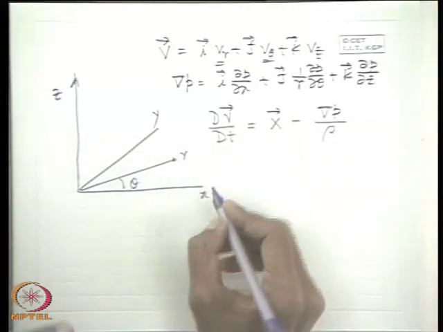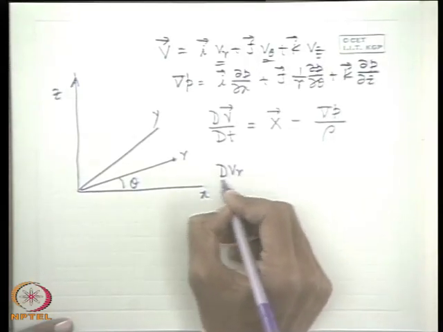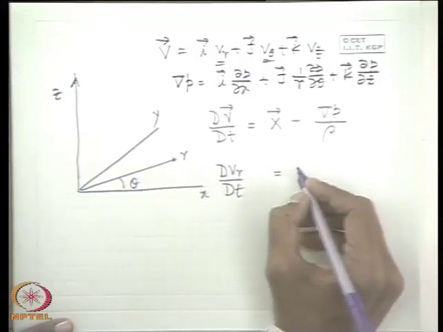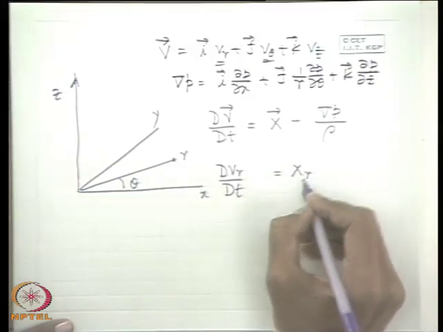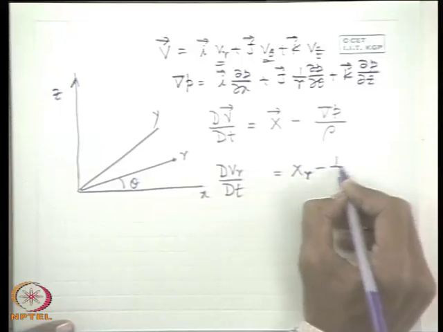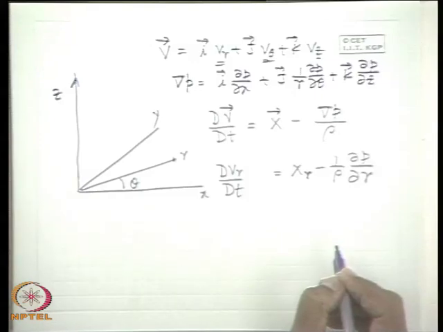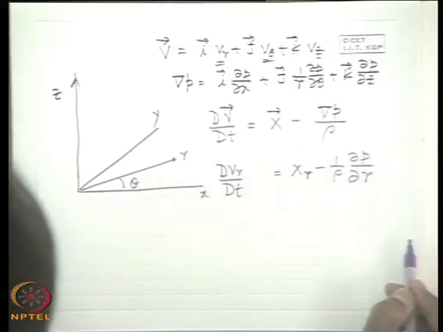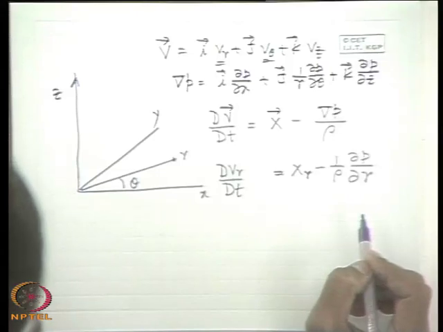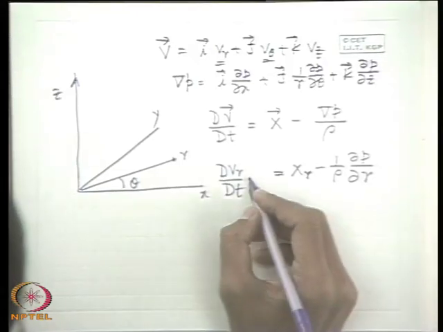Now if I write the r component, what will it be? dVr dt is equal to Xr, if I define Xr as the body force per unit mass in the r direction, minus 1 upon rho del P del r. Is it all right? Can anybody tell, is it all right? I have written the equation with a gap. Yes sir. Is it all right?